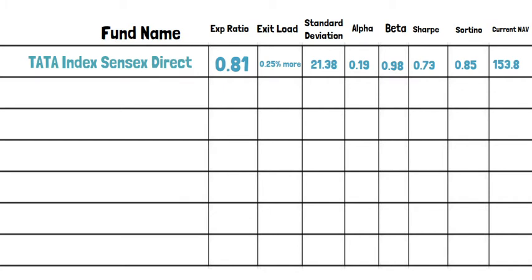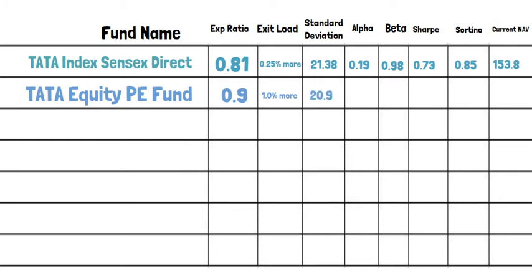The next fund that we're going to see is Tata Equity PE Fund Direct. The expense ratio of this fund is 0.9 and the exit load is 1% or more. The standard deviation is 20.9. So this fund behaves to market fluctuation with plus 20 or minus 20. And the alpha is minus 1.4. Here we have to focus that the alpha is minus 1.4, which means that it would surely underperform the benchmark.